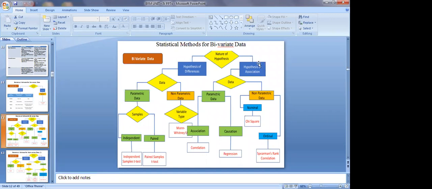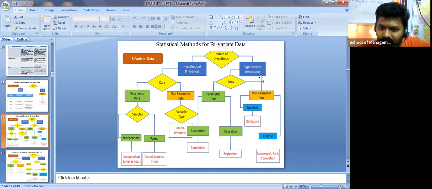Now suppose your hypothesis is a hypothesis of association, so you want to find out the association between two variables. Then again, you have to check whether the data is parametric or non-parametric. If it is parametric, the data is normally distributed and the sample size is more than 30. Most probably in our work, we depend on more than 100 or 150 when doing project work. Even for thesis work or any research work, it's more than 100. If it is less than 100, it is not considered a project, because the sample size is very small. Of course, if the population itself is 100, then taking 50 samples is fine.